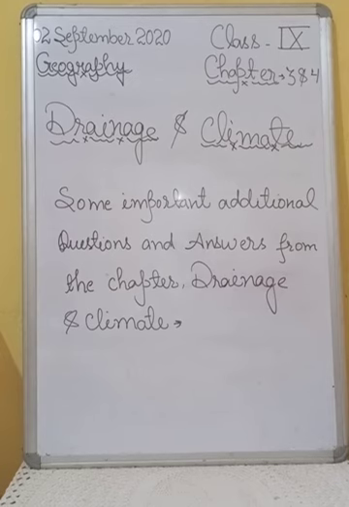Okay. After that, question number 21 is, what do you know about southwestern monsoon winds?